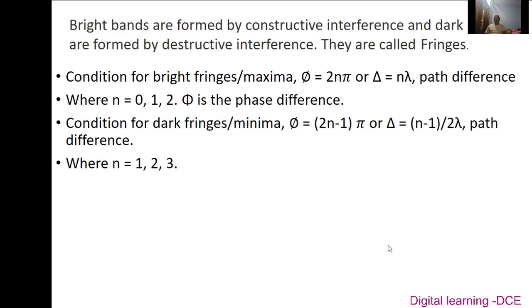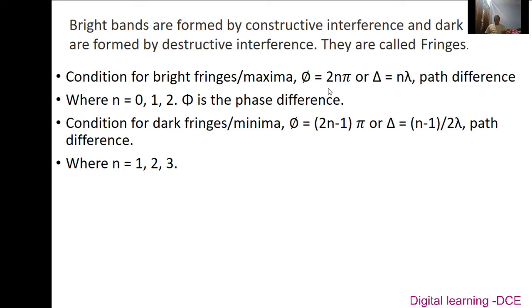Now, we will move on to the condition for bright fringes and dark fringes. The bright bands are obtained by constructive interference and dark bands are formed by destructive interference. That is because we know that in constructive interference we get the maximum intensity, which is called bright bands. In destructive interference we get the minimum intensity, which is called dark bands. Next, the condition for bright fringes.